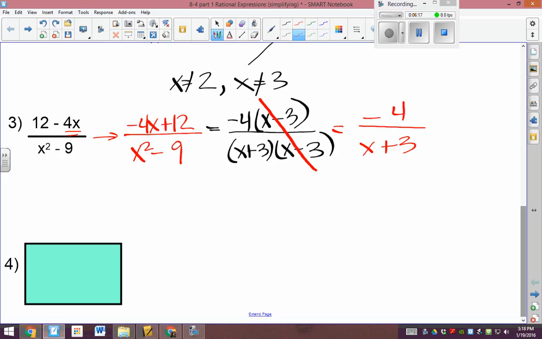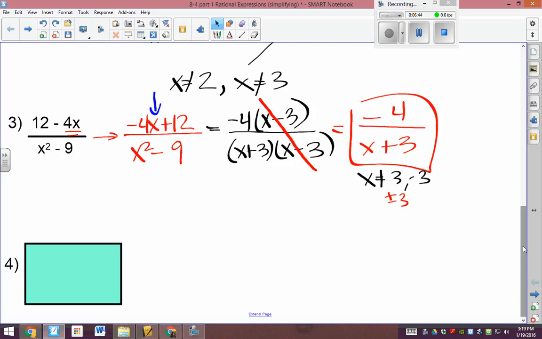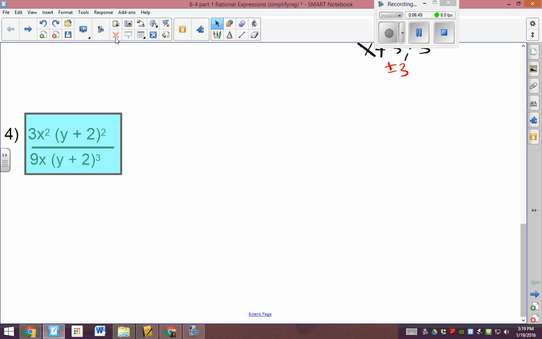Now we have to go back to the original expression to get our restrictions. It's before you cancel, so it can't be 3 or negative 3. Cool. You did that in a little abbreviated form. I bet we could do that too, and get even less. Mathematicians are lazy, so you want to do the least amount of writing. Remember, rearranging the order allowed us to recognize that GCF, and if we didn't recognize the GCF, we wouldn't be fully reduced.